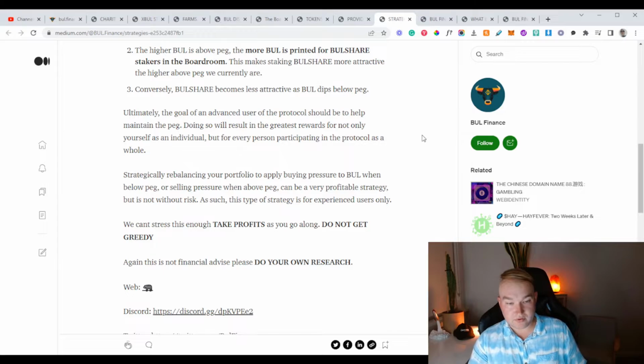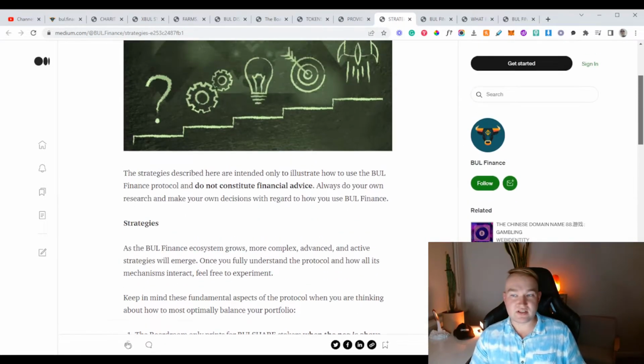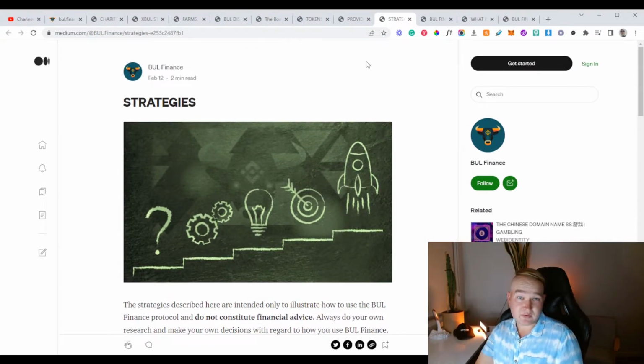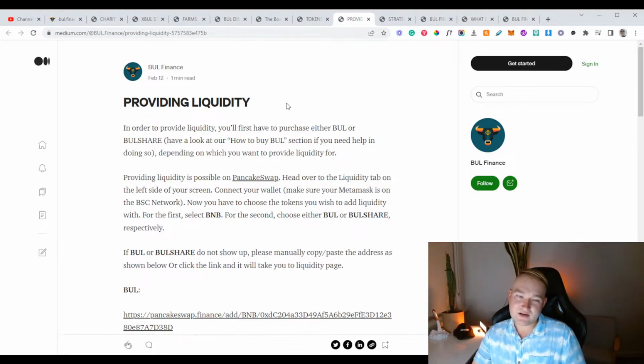Strategically balancing your portfolio to apply pressure when Bull is below peg or staking pressure above peg can be a very profitable strategy, but is not without risk, as such a strategy is for experienced users only. We cannot stress this enough. Take profits as you go along. Do not get greedy. Again, this is not financial advice. Please do your research. So I might actually jump in that Telegram and see how many people are actually following this advice. I'm going to say that probably most of them aren't, but it'd be interesting to see how that works.